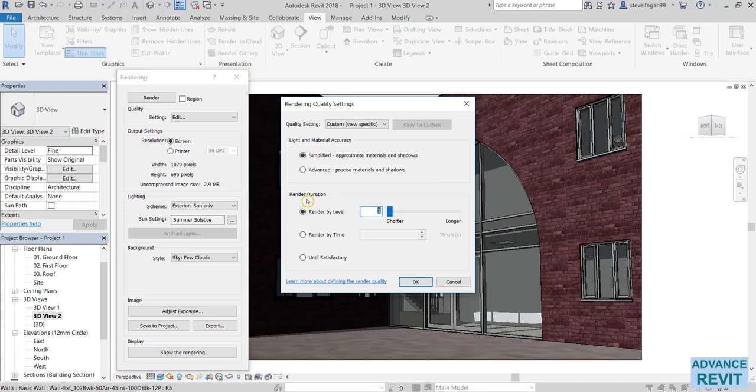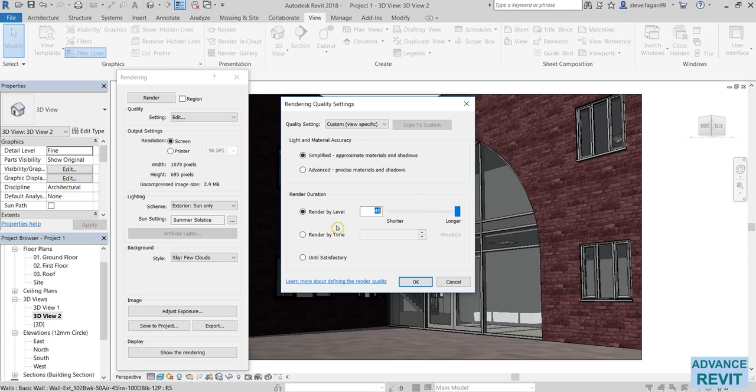Below that, we have the duration of the render, so it's our render levels. Render level 1 will be the draft. Render level 5 is the medium. 10 is best, and so on. It goes up and up, so we can go up as far as 40. Now, if it takes 4 or 5 minutes to do a draft version, which will be level 1, then if you're trying to render something at level 40, it's going to take you a couple of hours.